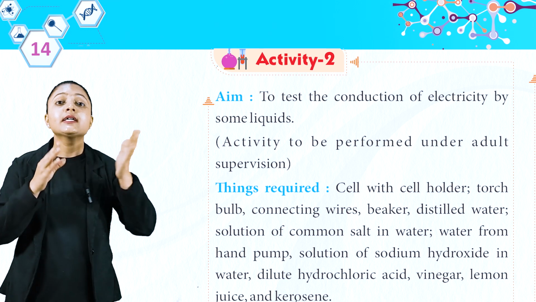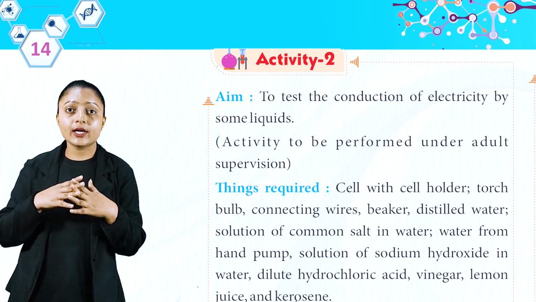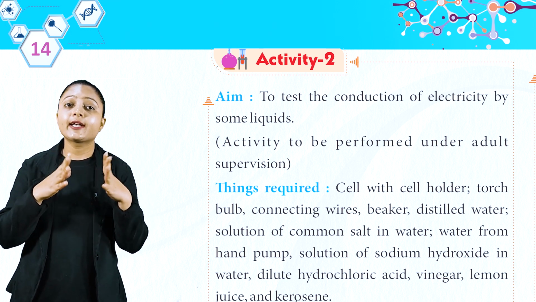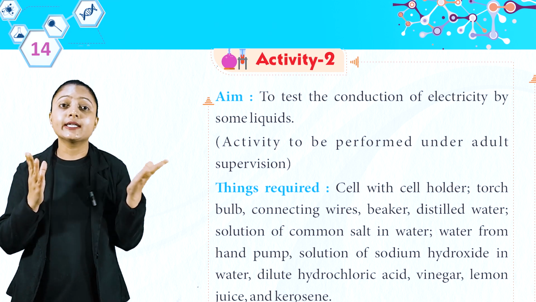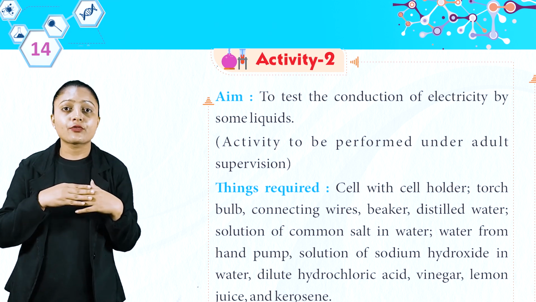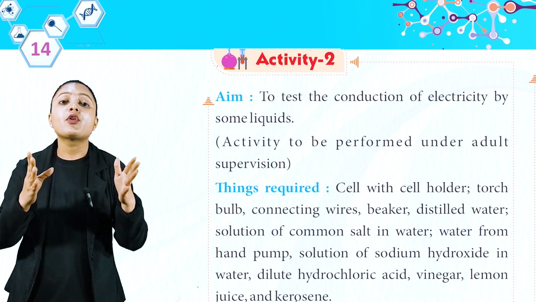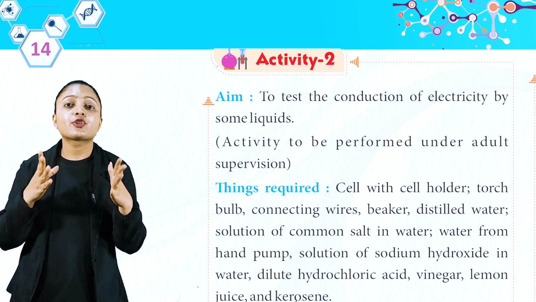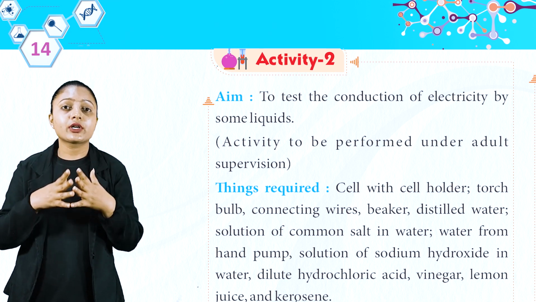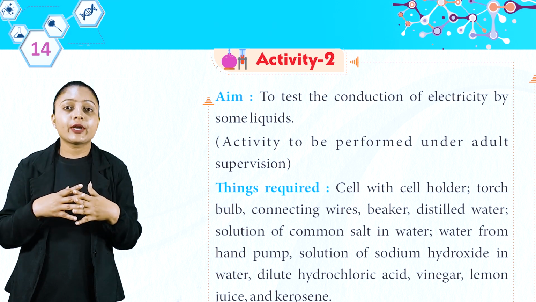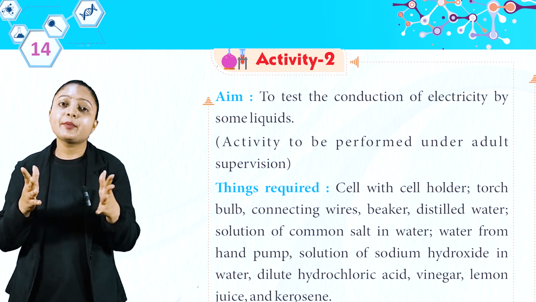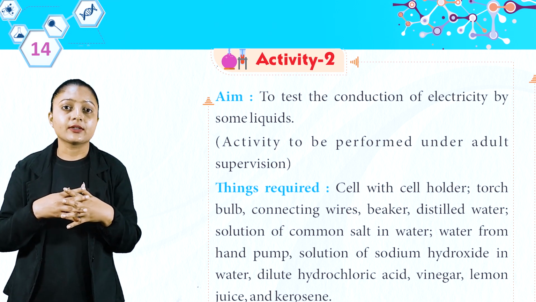Things required: cell with cell holder, torch bulb, connecting wires, beaker, distilled water, solution of common salt in water, water from hand pump, solution of sodium hydroxide in water, dilute hydrochloric acid, vinegar, lemon juice and kerosene.